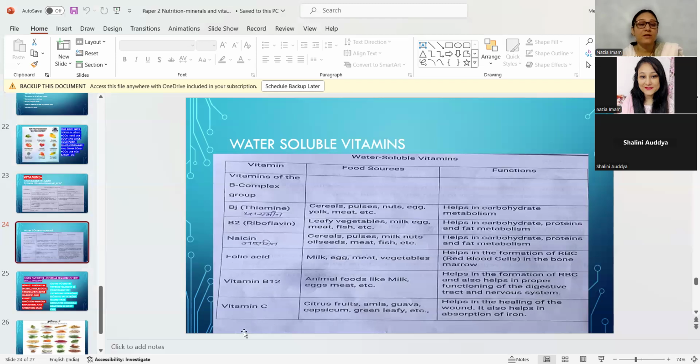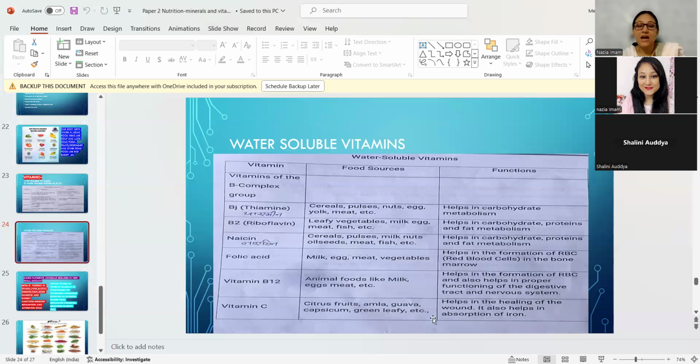And vitamin C, everybody knows that vitamin C rich food helps to boost the immunity of the body. So citrus, amla, guava, capsicum, and green leafy vegetables are rich in vitamin C, and they help in healing of the wound and also absorption of iron in the body.